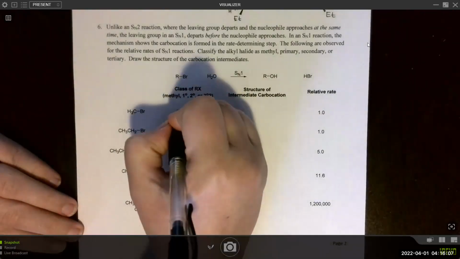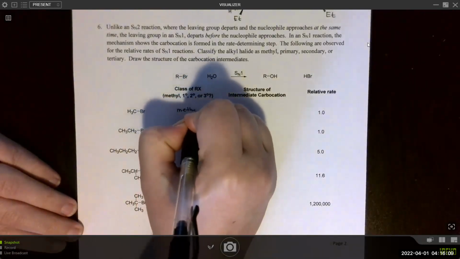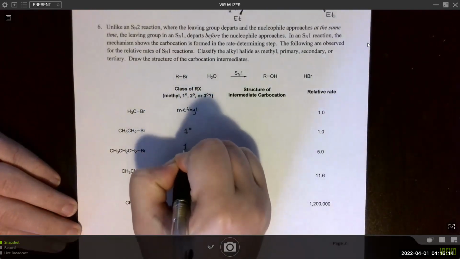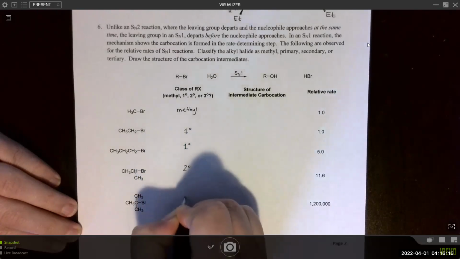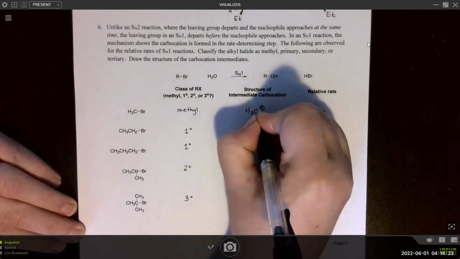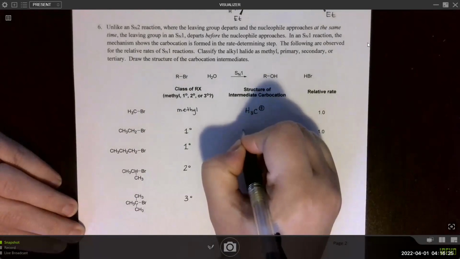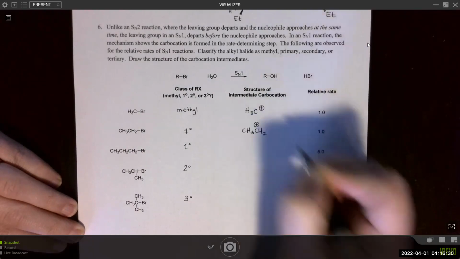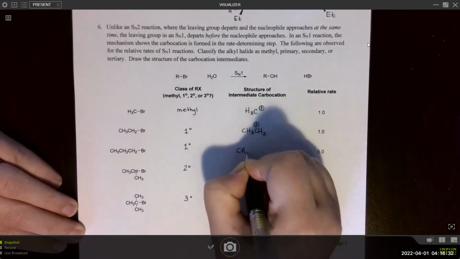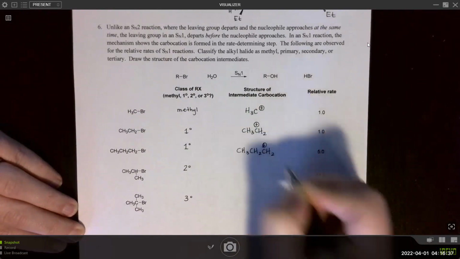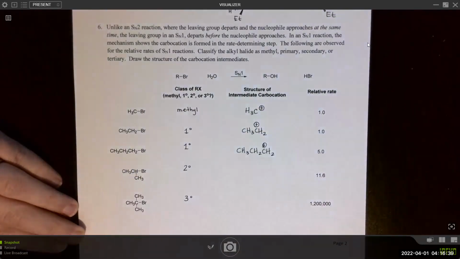Okay, so this one is methyl, followed by primary, secondary, and tertiary. And the carbocation would be this one. We're basically just losing the leaving group to get the carbocation.